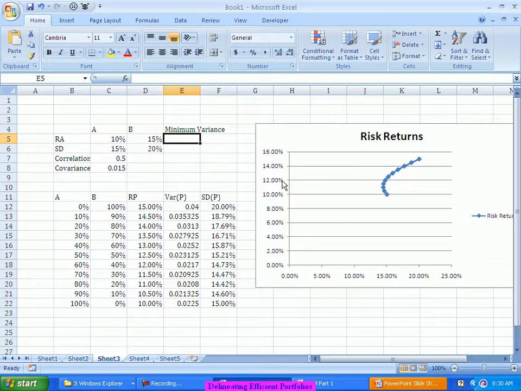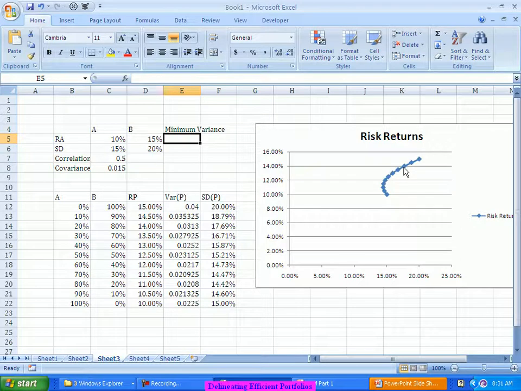If I am expecting some amount of return, let's say I want a 14% return, and I draw a line here, this particular risk is the minimum amount of risk which you have to take to get a 14% return.